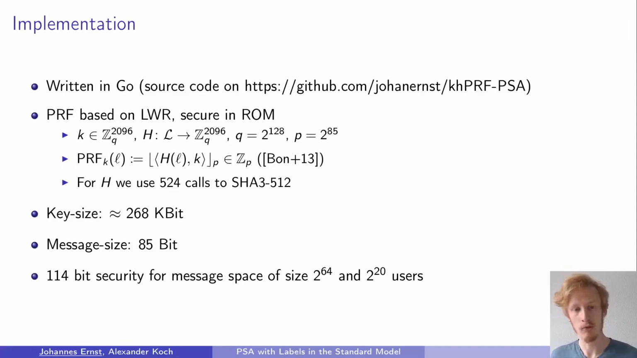Because H is required to map to Z_q^2096, we use multiple calls to SHA-3 to emulate this. The resulting key size of our scheme is roughly 268 kilobits, and the messages are of size only 85 bits. In the end, we get a security of roughly 114 bits for a message space of 2 to the 64 and 1 million users.